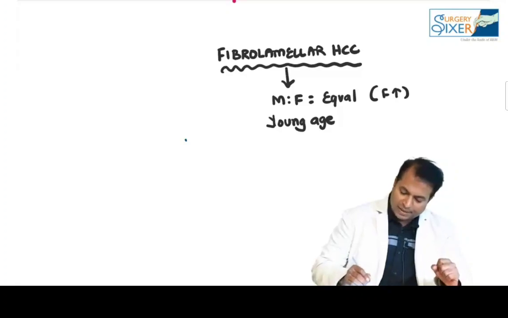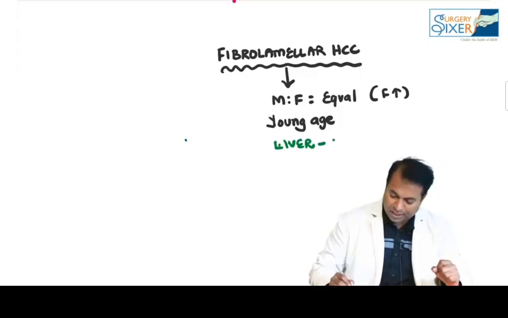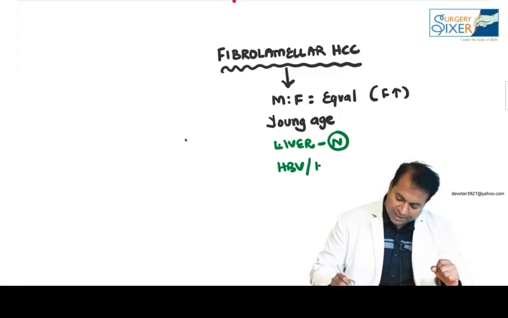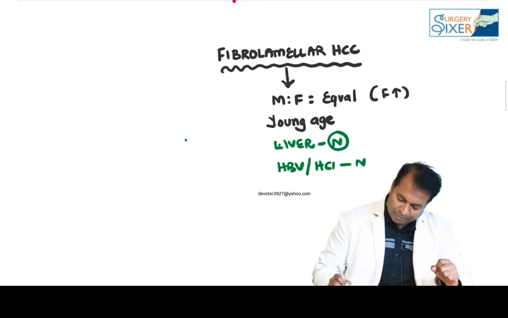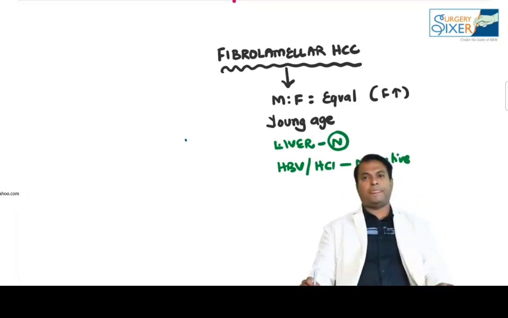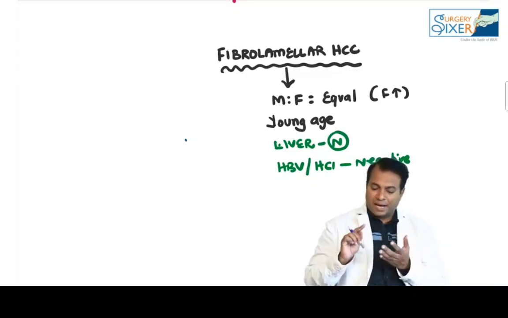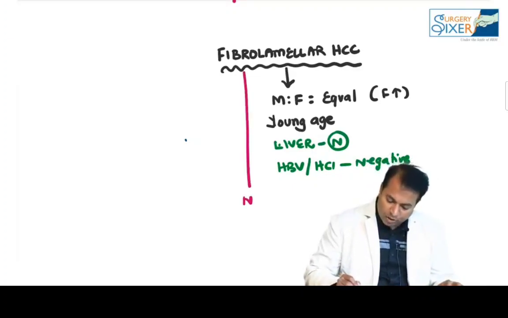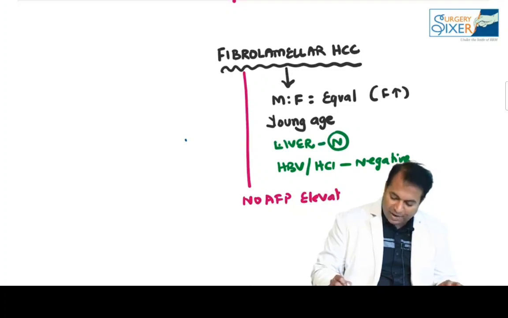An interesting point here is the liver is normal. I told you that in HCC the liver will be cirrhotic. Here the liver is normal, hepatitis B virus and hepatitis C virus are negative, and there is no cirrhosis. And please don't forget, AFP is not elevated in fibrolamellar cancer.